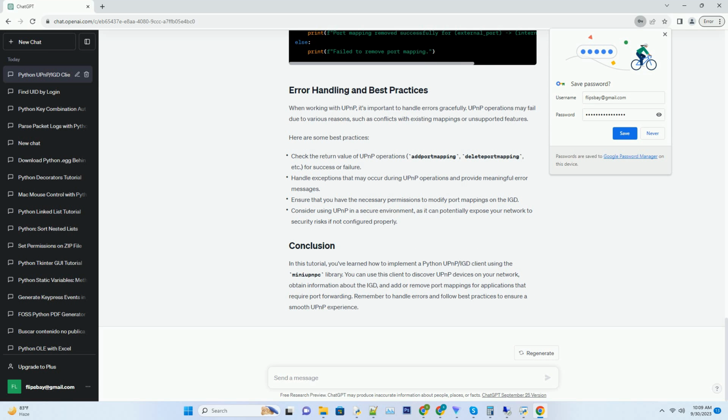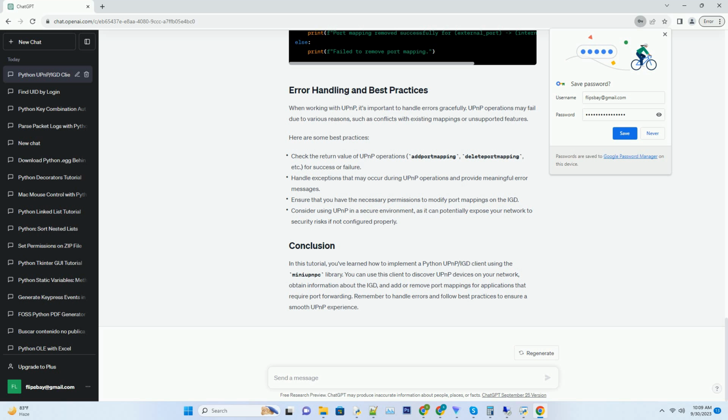To discover UPnP-enabled devices on your network, you can use the miniupnpc library. Here's an example code snippet. In the code above, we create a UPnP client instance, set a discovery delay, and then call discover to find UPnP devices on the network. The discovered devices will be listed along with their descriptions.